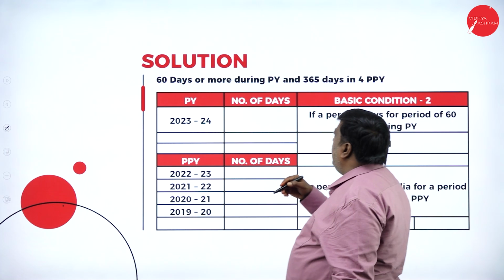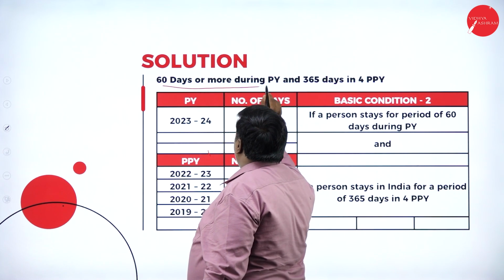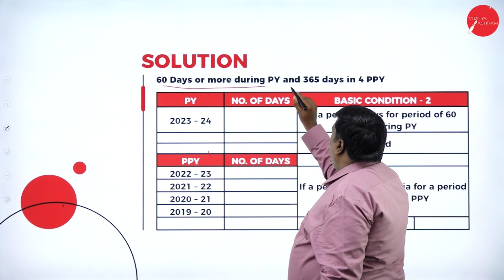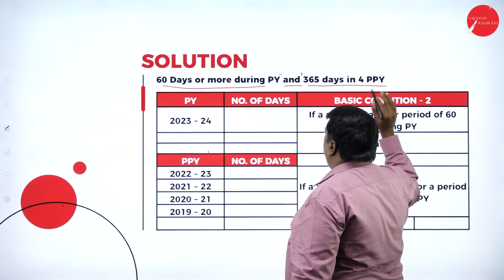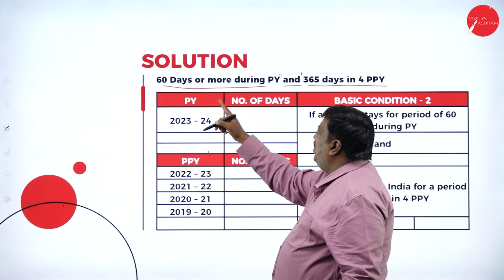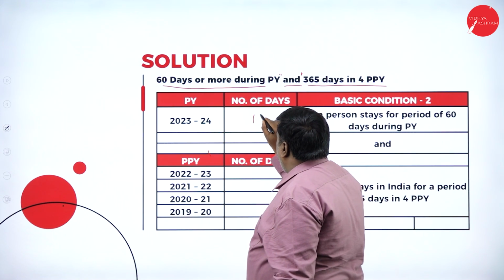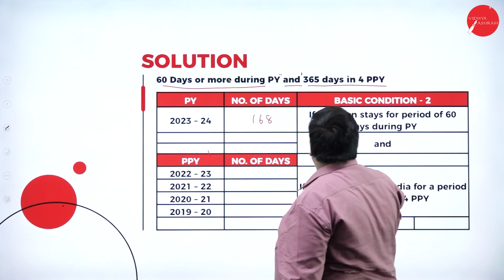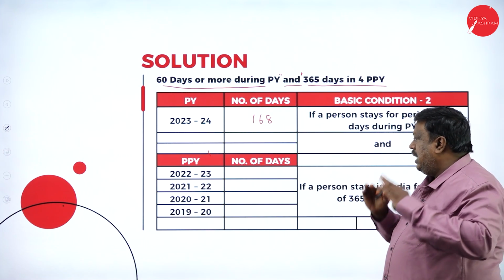Here we have two things. First part is I should be there for 60 days during previous year, and 365 days in 4 preceding previous years. So in 2023-24 I should be there 60 days. So how many days am I here? For a period of 168 days I was in India. So I've satisfied this part. Half of the basic condition is satisfied.